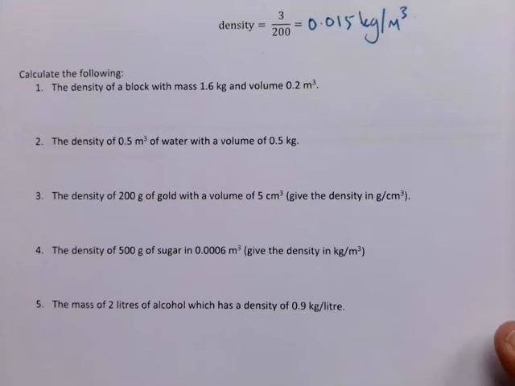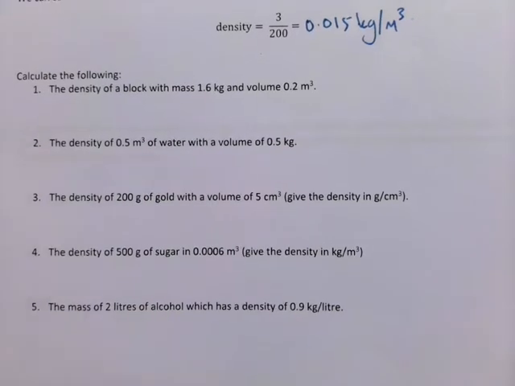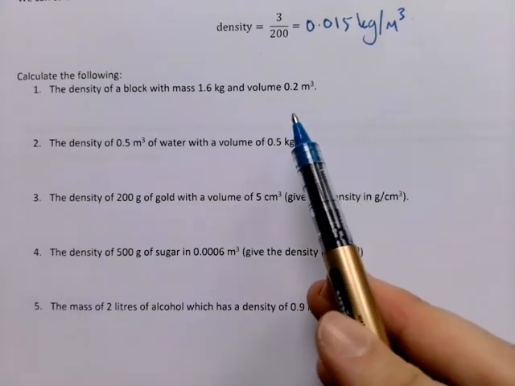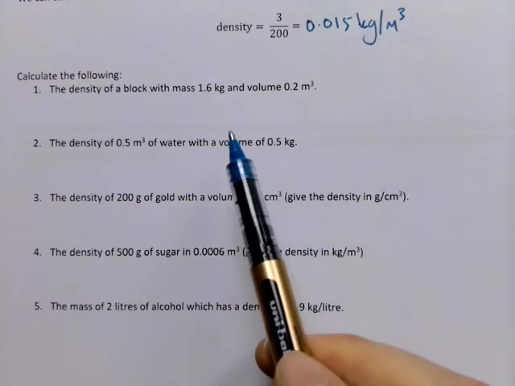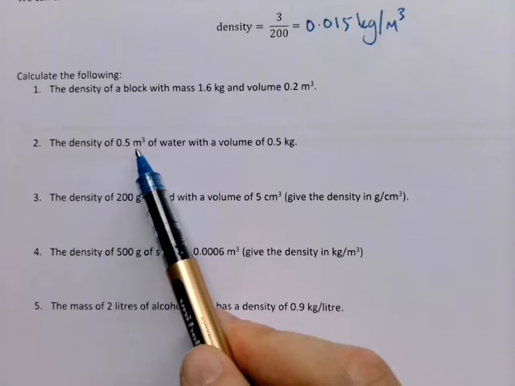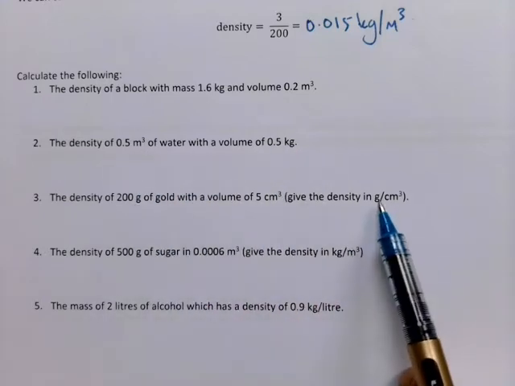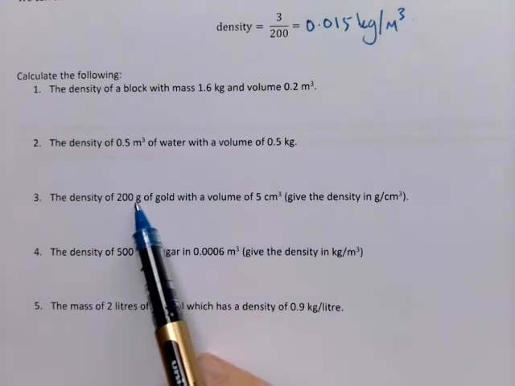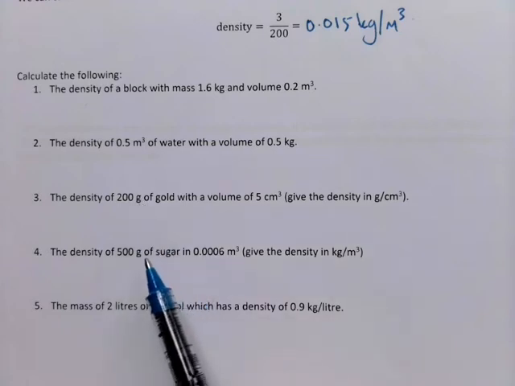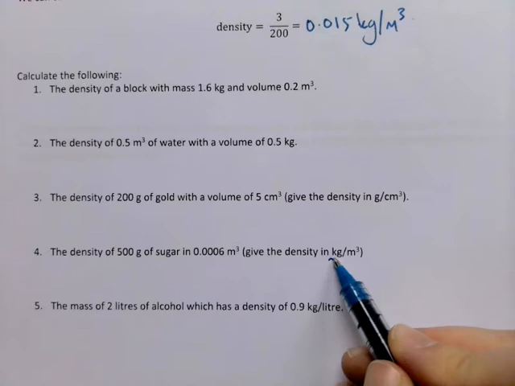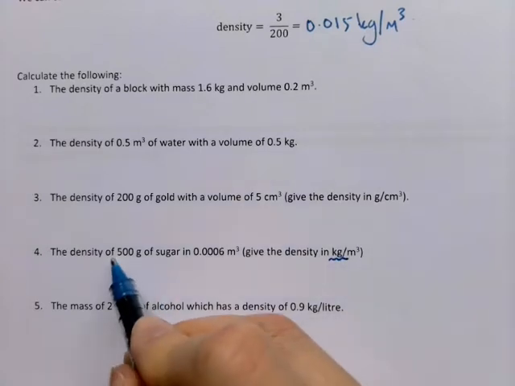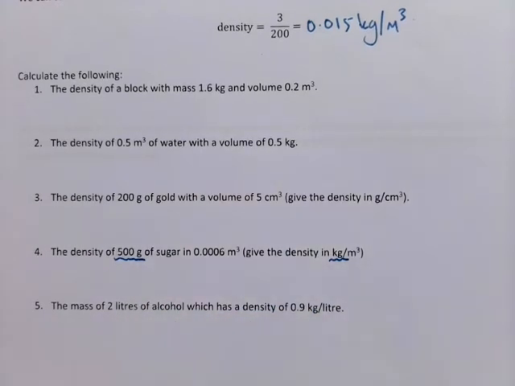So I've got here 5 questions that I'd like you to do, all right? And you don't need to worry about the units. Okay, so here, just give it as kilograms per meters cubed. Here you can give it as grams per centimeters cubed, so you can leave this as grams. And then this one, I want you to change this, so I want the answer in kilograms per meters cubed, so this needs to change to kilograms.